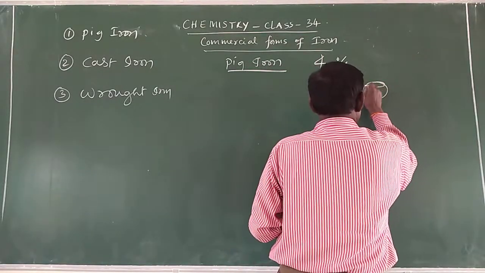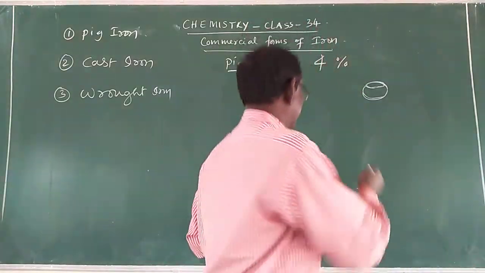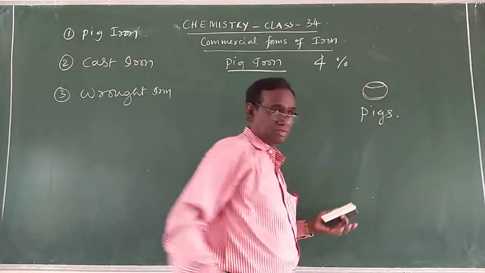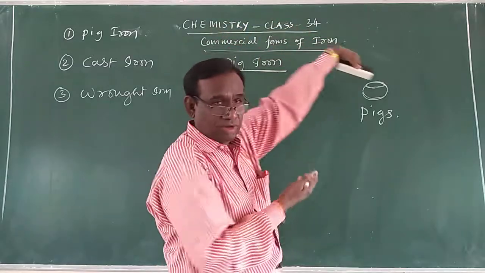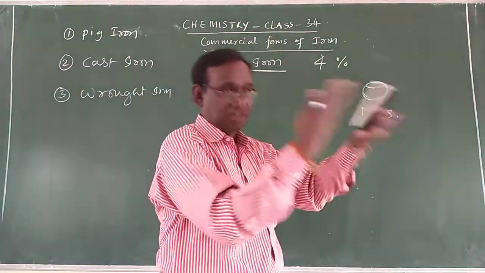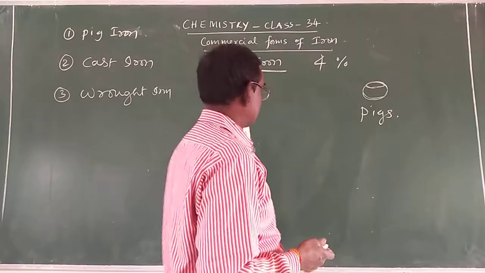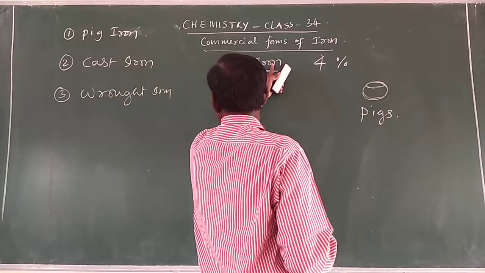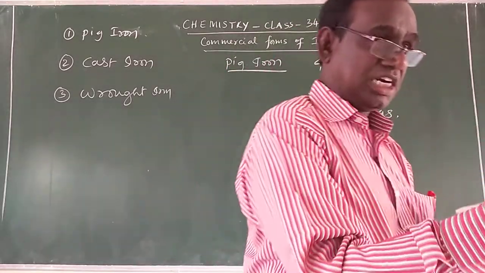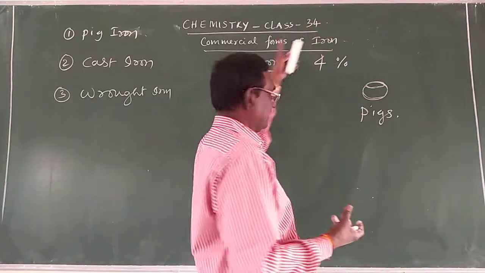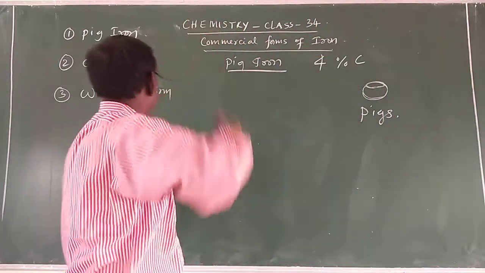Those small cylindrical parts are called the pigs, P-I-G-S. What are pigs? Pigs are nothing but the small cylindrical parts in which we pour the molten iron. That molten iron gets solidified in the parts, therefore it is called the pig iron. So pig iron is the iron obtained by passing the molten iron into the small cylindrical parts called pigs. Hence it is called pig iron, which contains how much carbon? 4% of carbon. That is the pig iron.